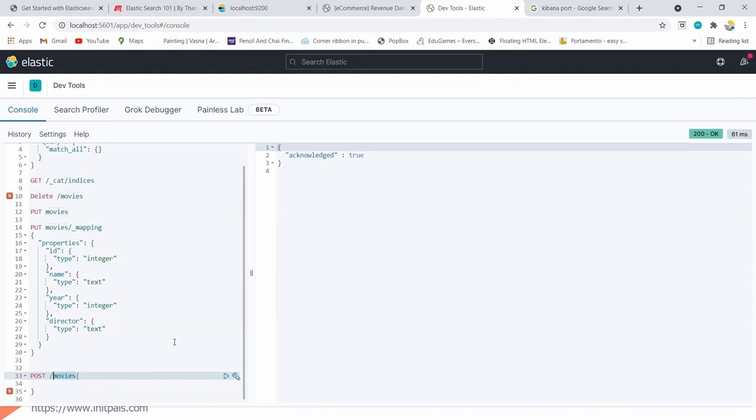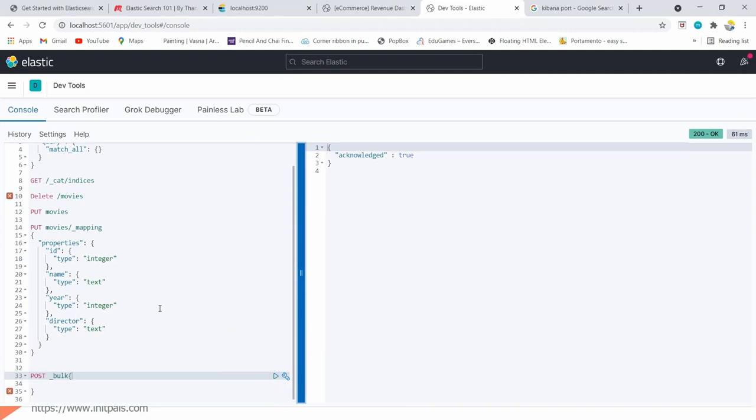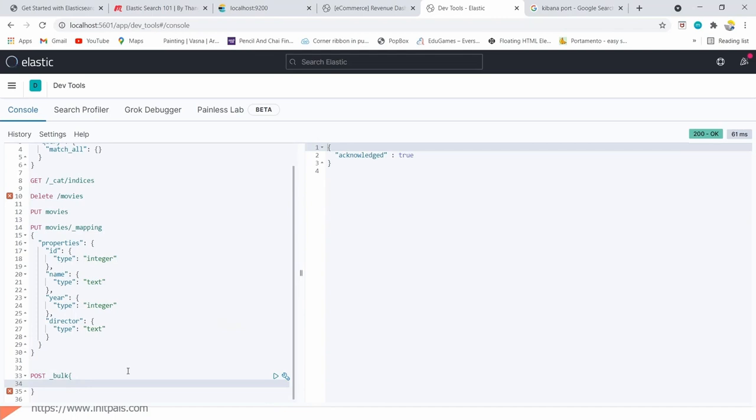But I will add multiple data, so to add multiple data, I can use bulk. Bulk is the way of adding multiple data, multiple rows. I wanted to add 4 or 5 movies to the index. So let me add some data here. I hope I remember the syntax. I need to specify the index name here.